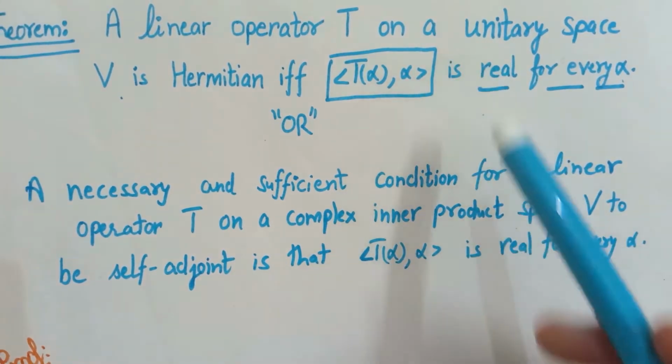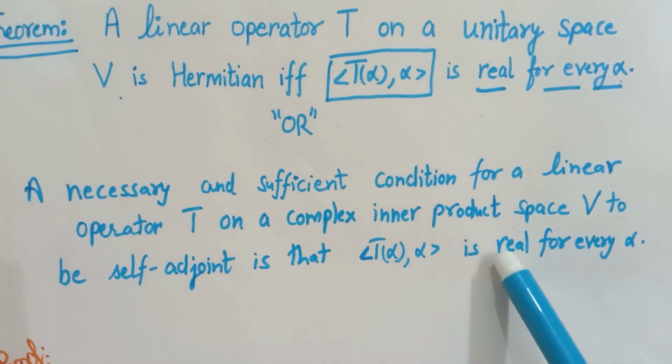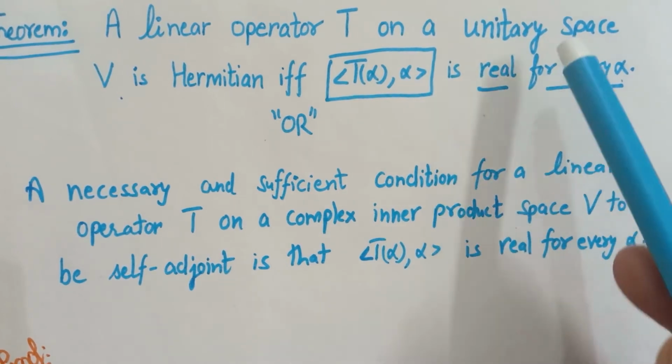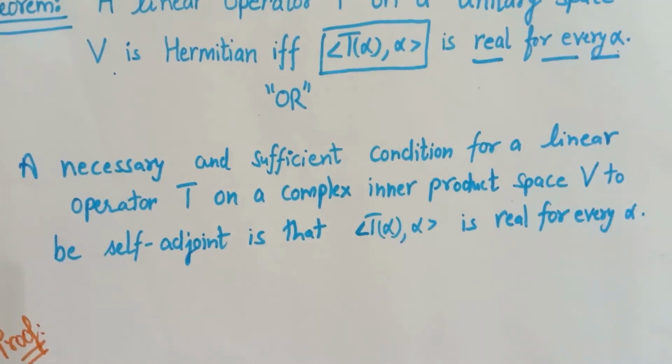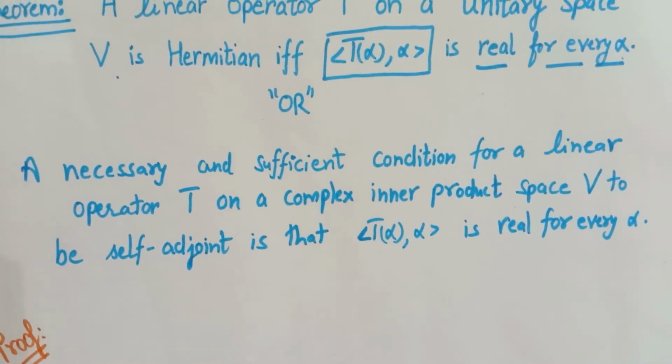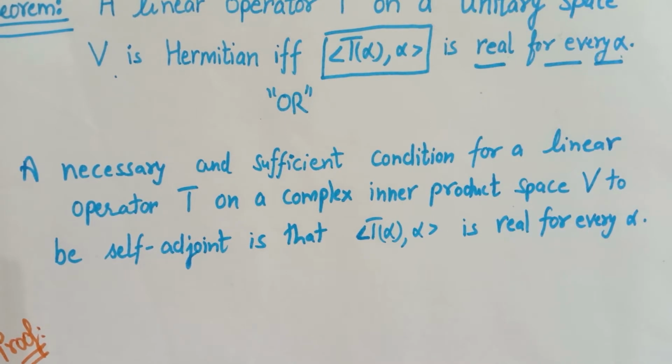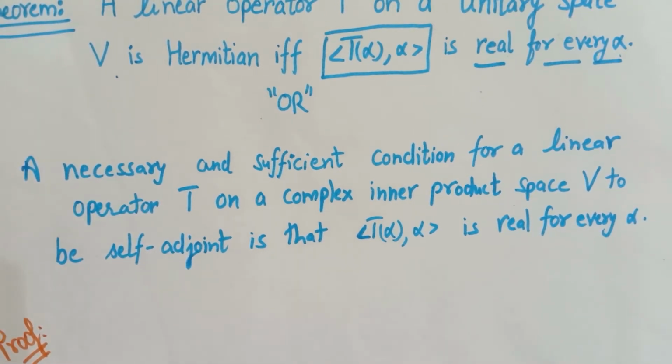So the meaning of both the statements is the same but written differently. In both the cases you have to prove that the given operator is self-adjoint if and only if the image of every vector with itself is real.